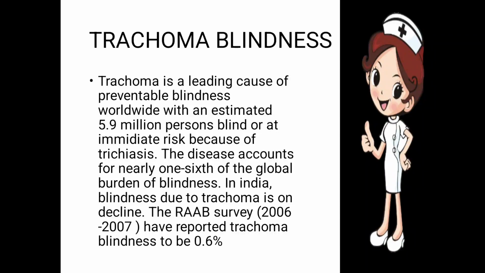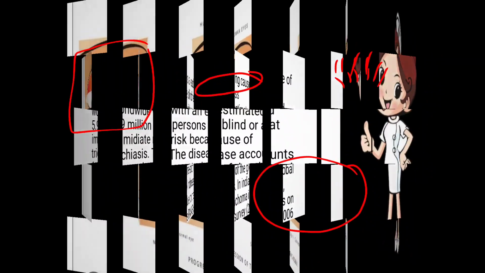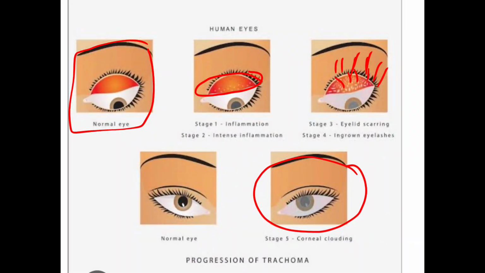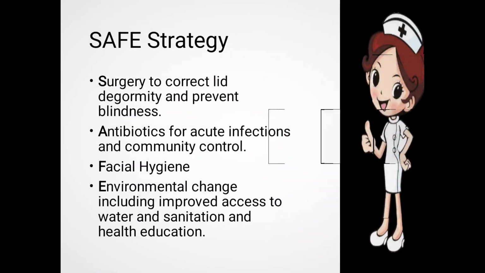Trichiasis is basically misdirected eyelashes. Due to the misdirection of the eyelashes, it becomes an immediate risk of blindness. The disease accounts for nearly one-sixth of the global burden of blindness. In India, blindness due to trachoma is on the decline. The RAAB survey, done in 2006 and 2007, reported trachoma blindness to be 0.6%. So this was all about the disease trachoma which causes blindness.